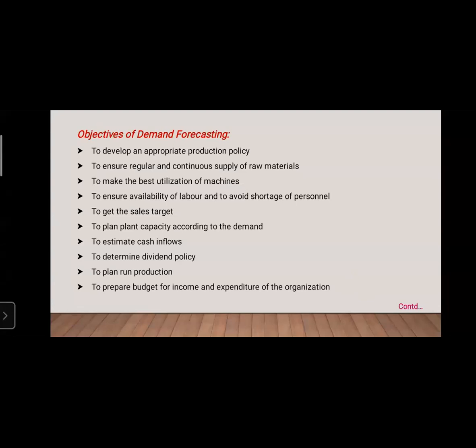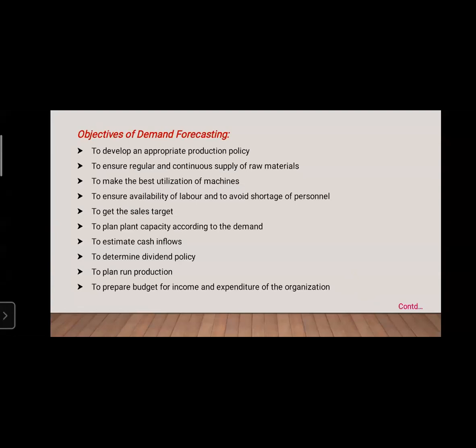Next, to ensure availability of labor and to avoid shortage of personnel. To ensure availability of labor, we have to check whatever the availability of labor is, and we have to check there must not be any shortage of raw materials, or small pieces which are going to be bought, or any such things. That has to be avoided.